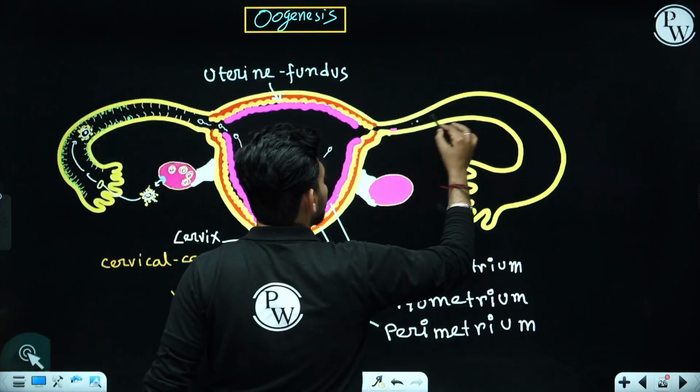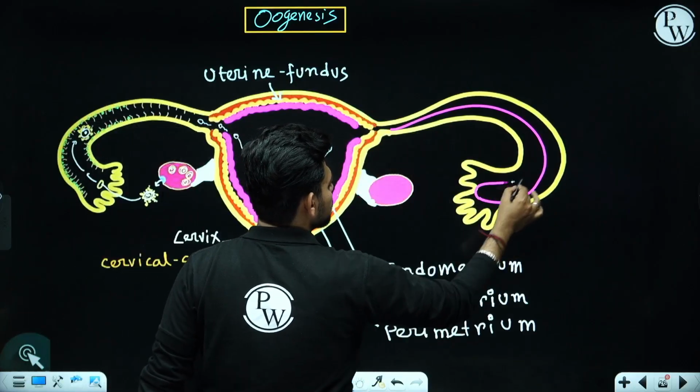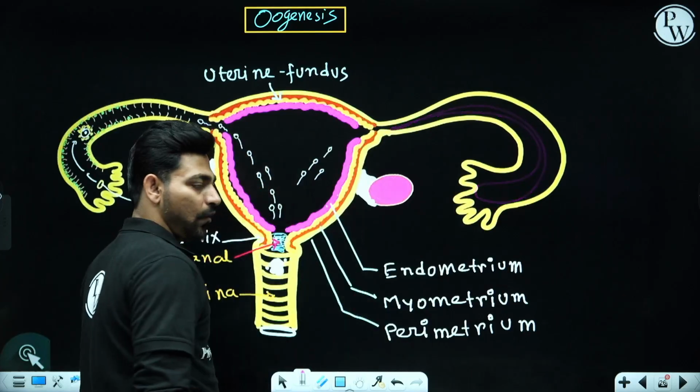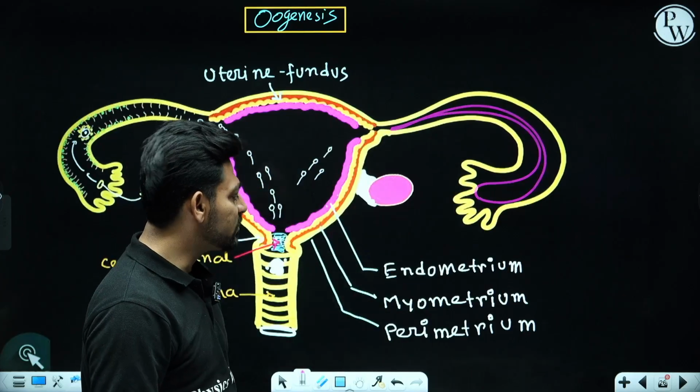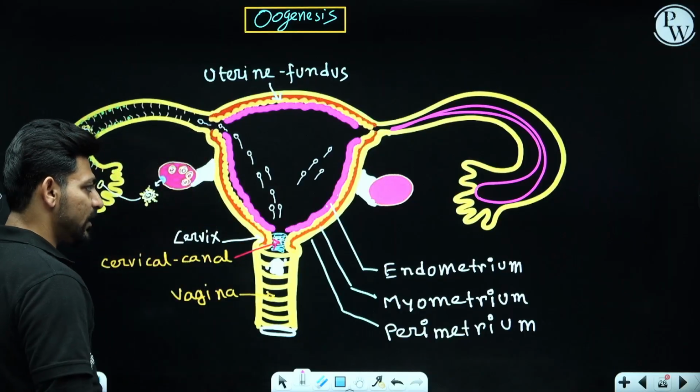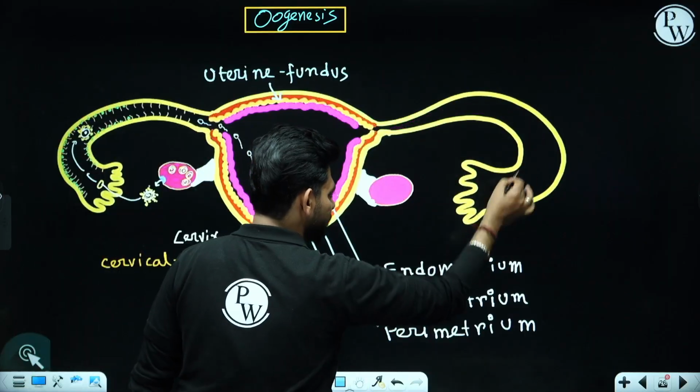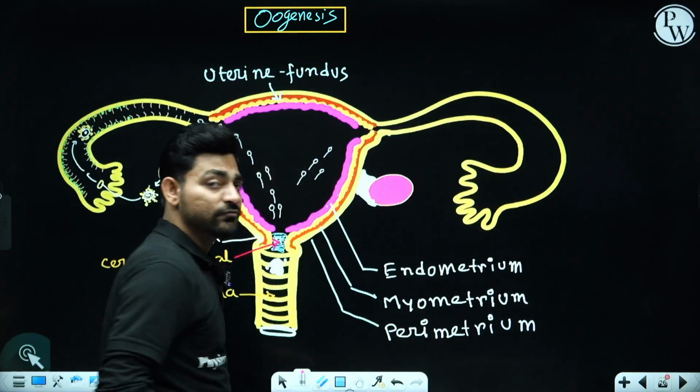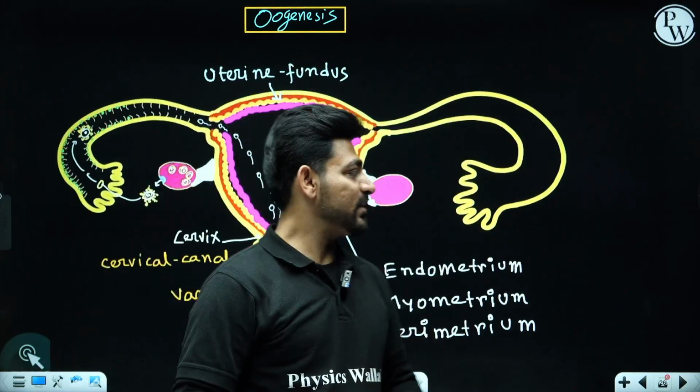This arm-like structure is called the fallopian tube or uterine tube or oviduct, right? This is the particular place where fertilization is going to take place.